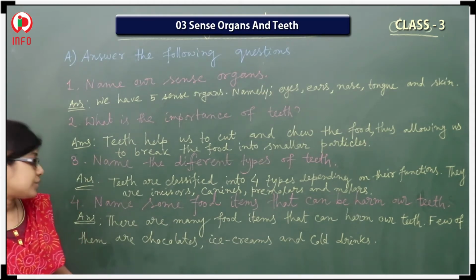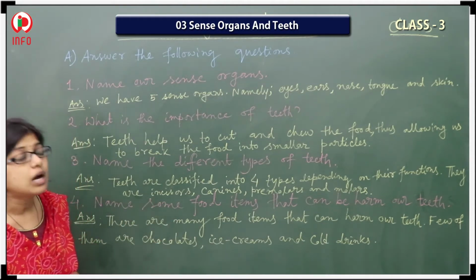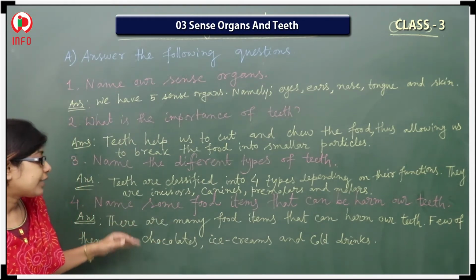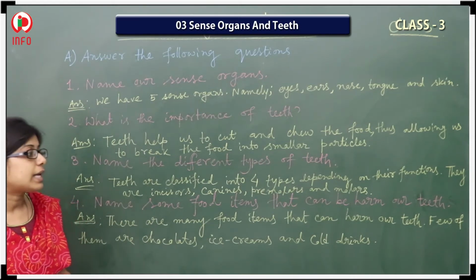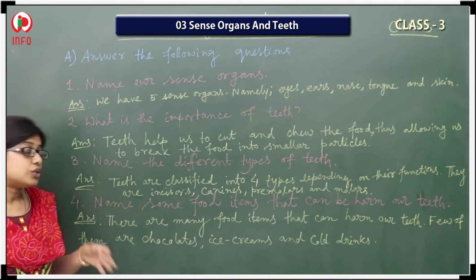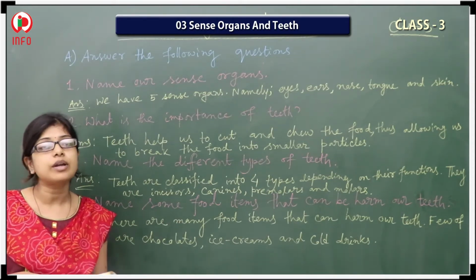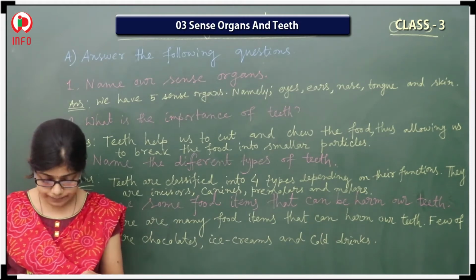Next, the 4th question, name some food items that can harm our teeth. So there are many food items that can harm our teeth. Few of them are chocolates, ice creams and cold drinks. So you should avoid those foods. Is it?